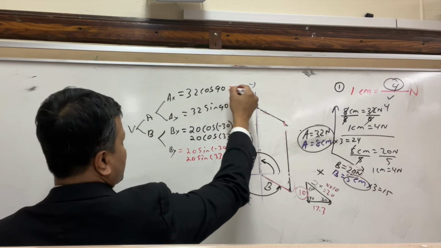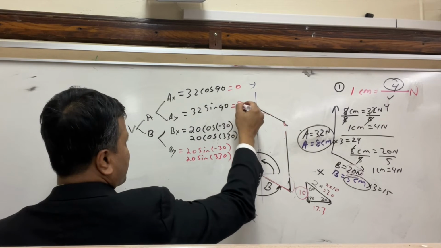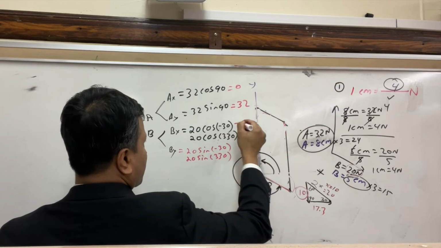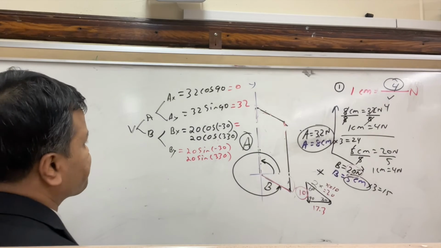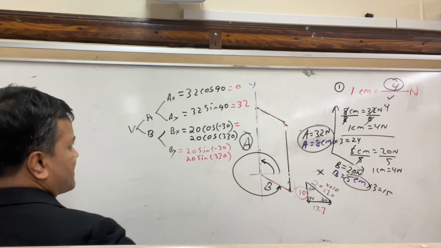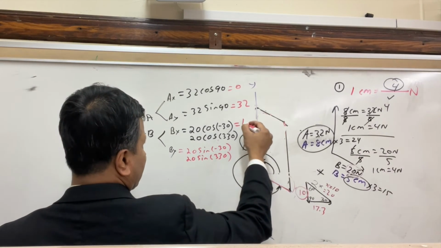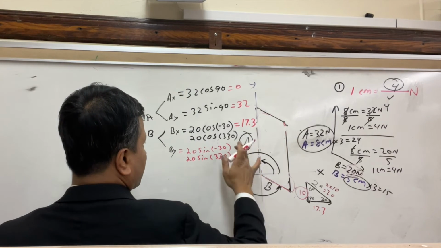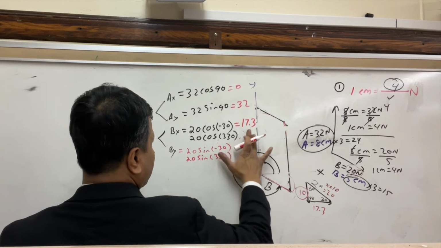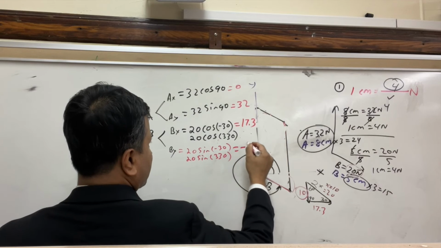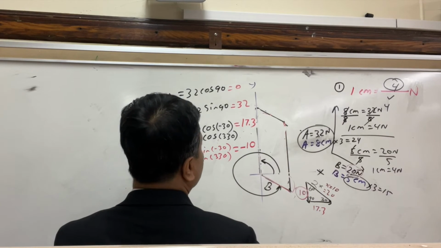Of course, this is 0 and this is going to give you 32, and this one is going to give you 17.3, and this one is going to give you negative 10. The calculator will give you that.